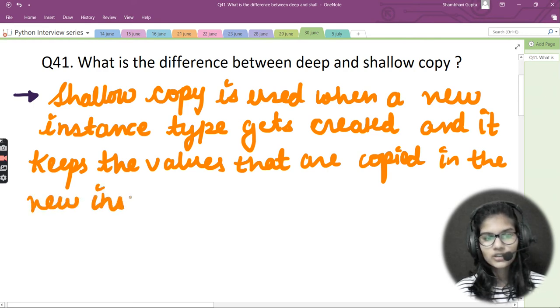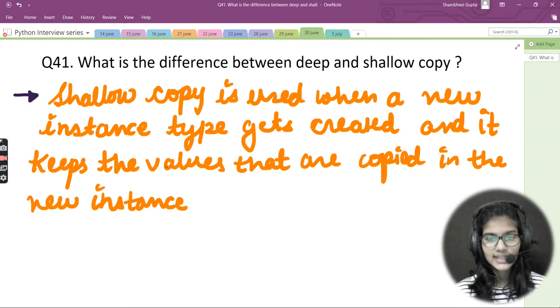So the very first thing is that whenever we come across a difference, where we need to differentiate something, we need to define something like that. In that case, the very first thing we do is write out the use: what is the use of this thing or what is the use of that thing. So the very first thing I wrote about the shallow copy is that it is used when a new instance type gets created and it keeps the values that are copied in the new instance. This is the very first difference for the shallow copy.